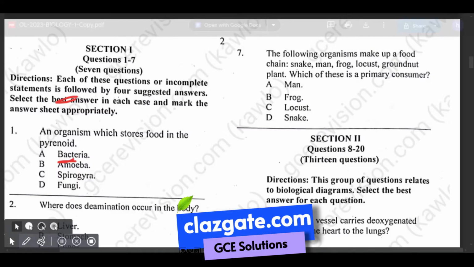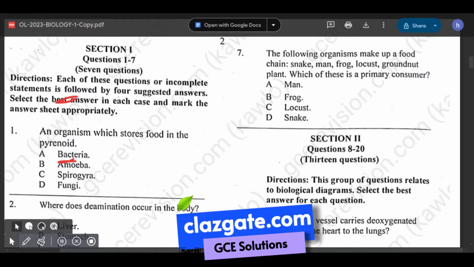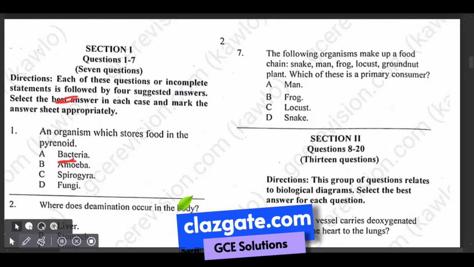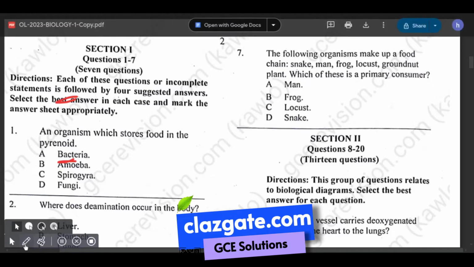Obviously it's the locust. In the food chain, the primary consumer is the organism that eats the producer. The producer is the organism that makes its own food, typically through photosynthesis. Alright, so in this food chain, the primary consumer is C, locust. So our answer is C, the locust. Let's go to the next question.